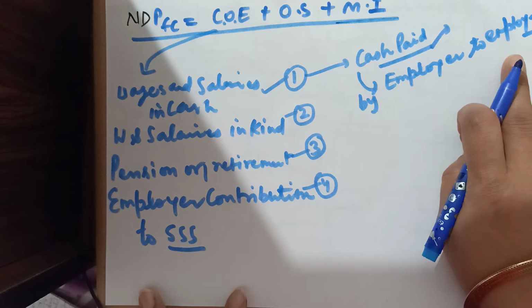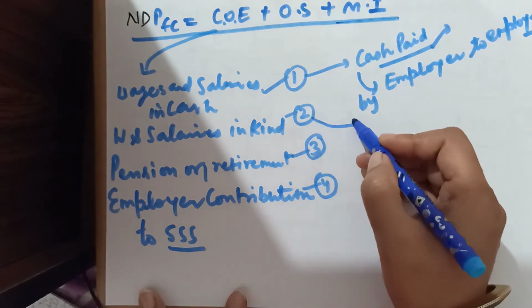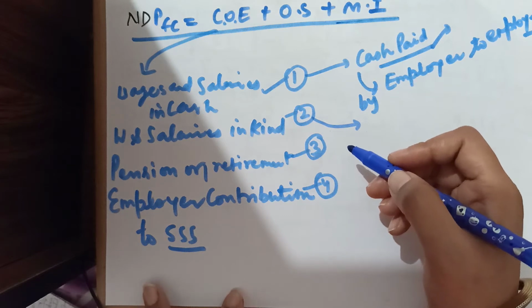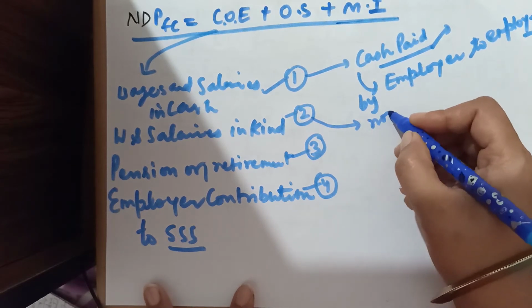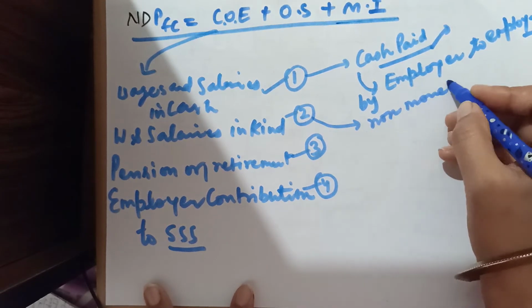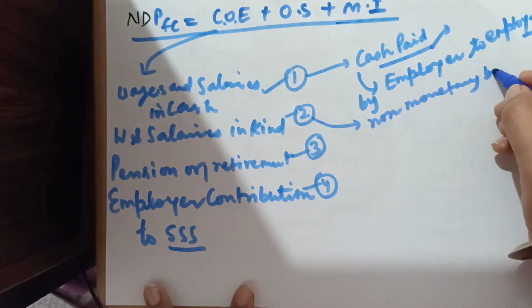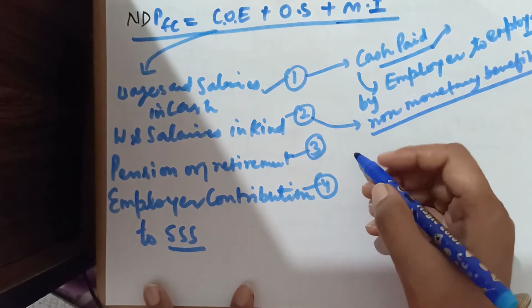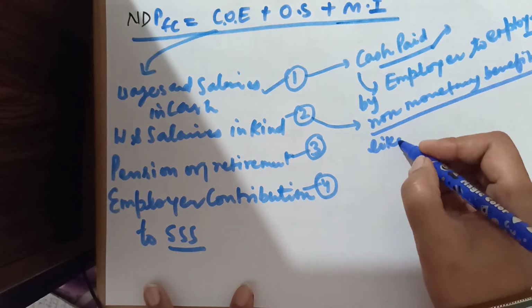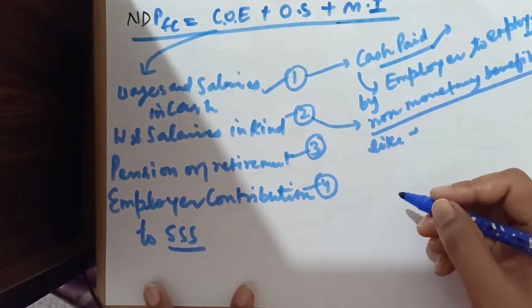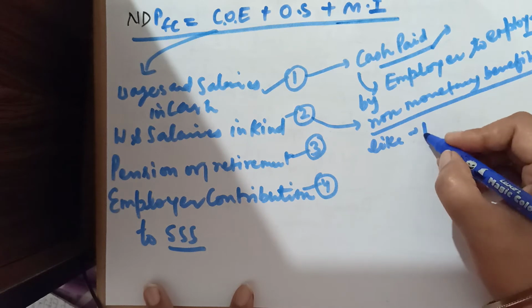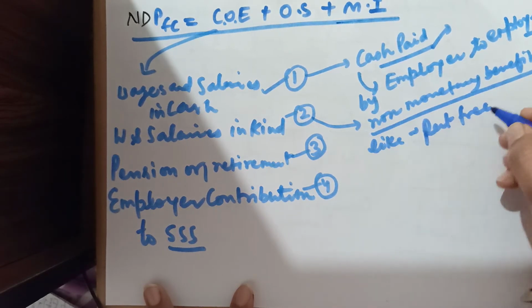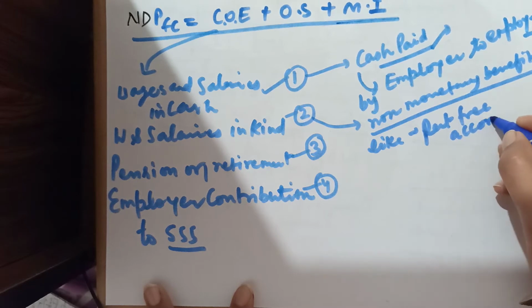Number 2 is wages in kind. These are non-monetary benefits, like sir is providing rent-free accommodation to us. You can take our example, rent-free accommodation.